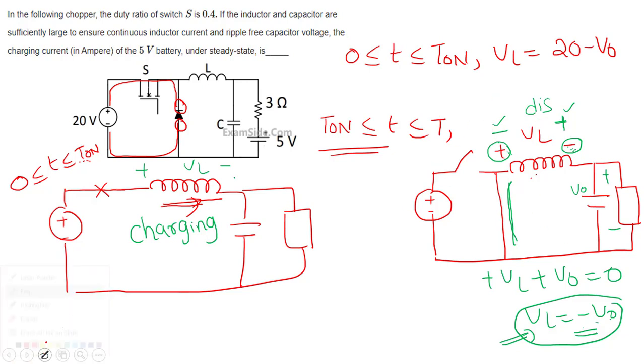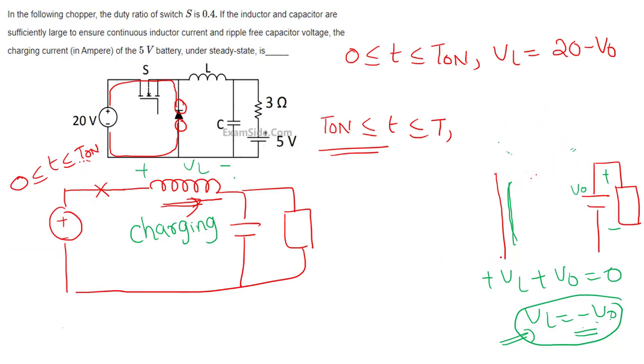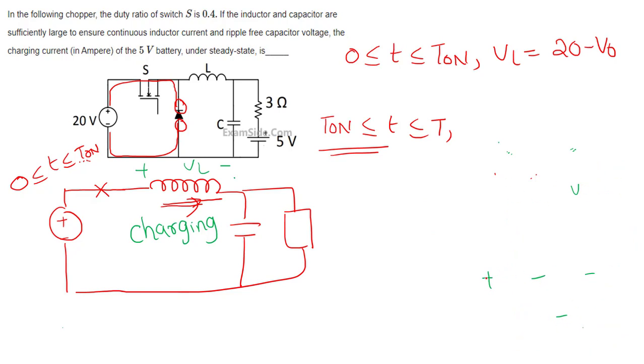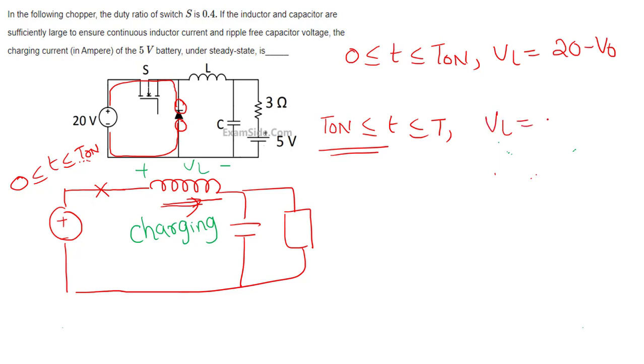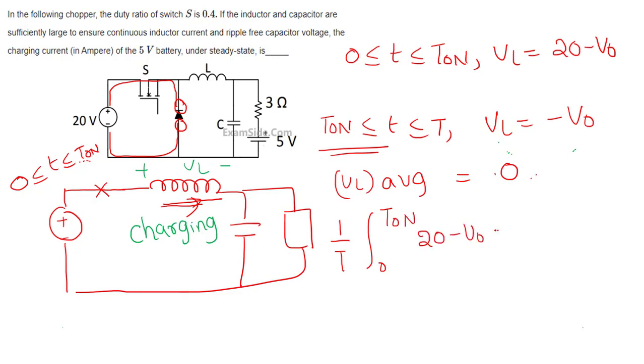So I will just remove this diagram. So what am I getting? VL is equal to minus V0. So we know that VL average is equal to 0. We know that 1 by T integral 0 to T on VL, that is 20 minus V0, plus from T on to T, that is minus V0, is equal to 0.